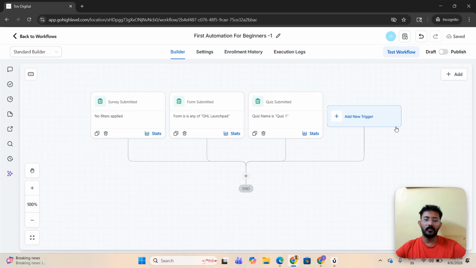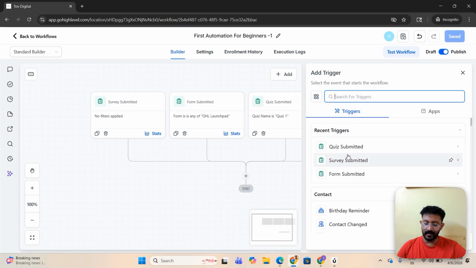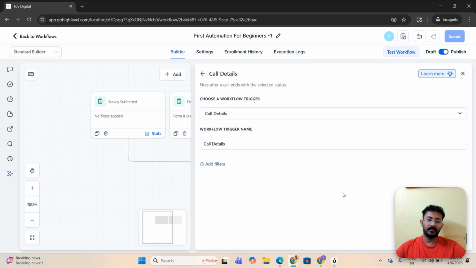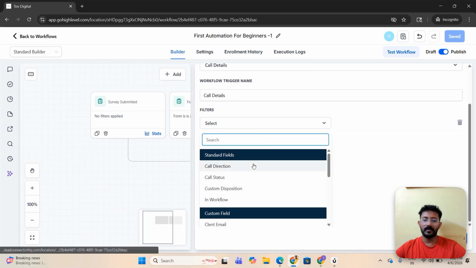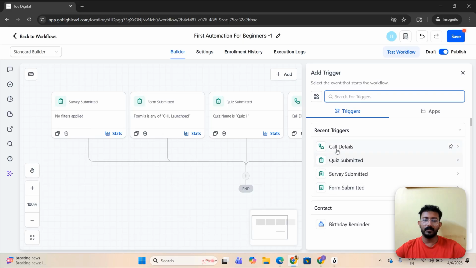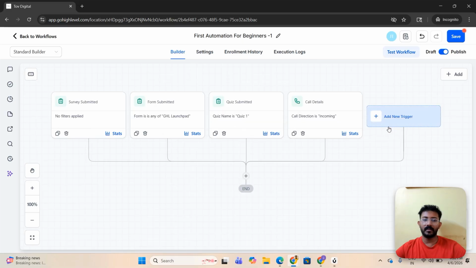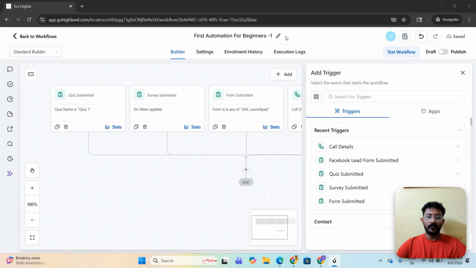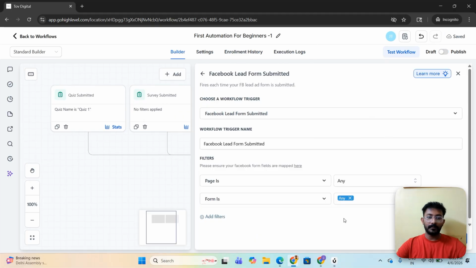Okay. Then we have other options like incoming call details. So that is the next one, call details. So the call direction is incoming. So the next one will be call details. We don't need outgoing. Outgoing will already be an existing contact. We can now add a Facebook lead form.